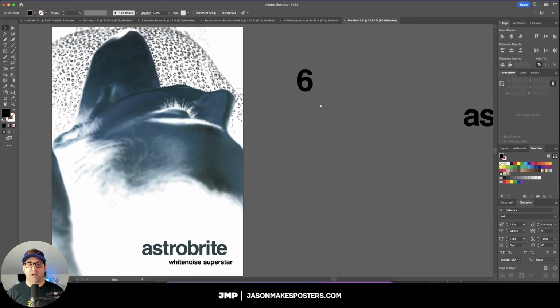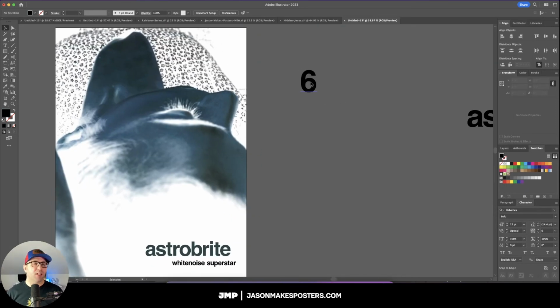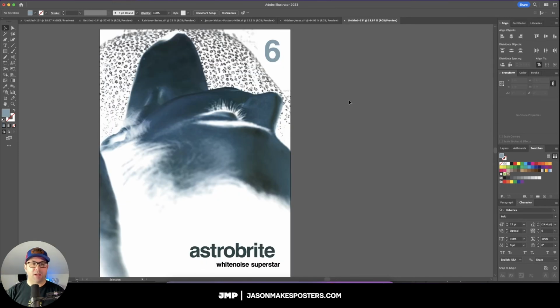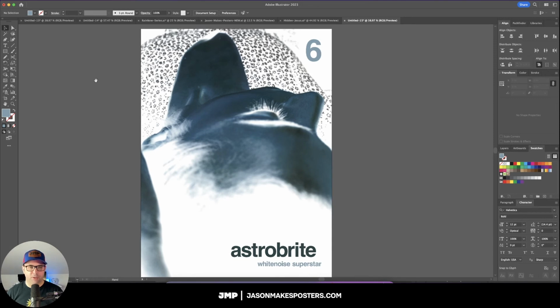And I just looked it up. Whitenoise Superstar is their 6th album, so I'm just going to put a mysterious 6 in the upper right hand corner. And a 1 inch margin from the top and the right side fits perfectly. All right, so that's looking really cool there.